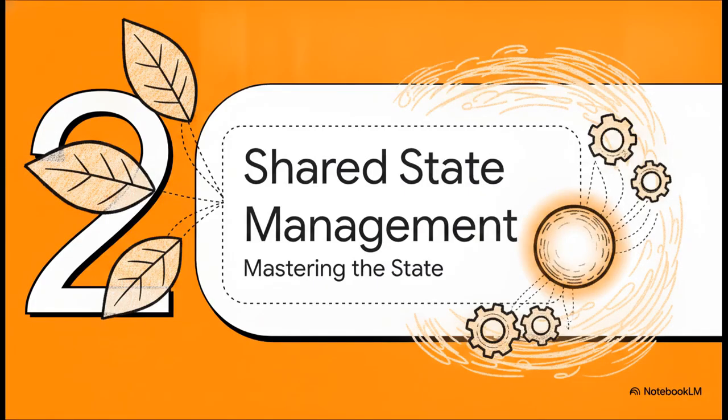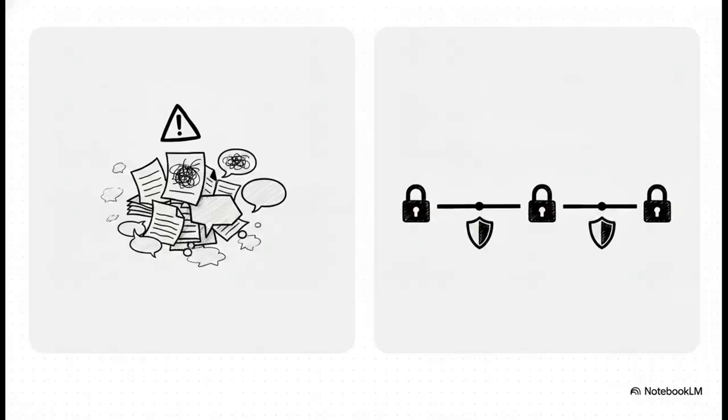Moving on to Section 2, mastering shared state management. To really understand how these specialized leaf agents collaborate without stepping all over each other's toes, we have to shift our focus to the real secret sauce here, shared state management. We have to contrast the messy, unpredictable nature of older frameworks with modern production standards. Look, if you're relying on an unstructured, ephemeral conversational message history where agents are basically just reading a scrolling chat log, you are asking for trouble. We need the clean, highly auditable paradigm of persistent state checkpoints.